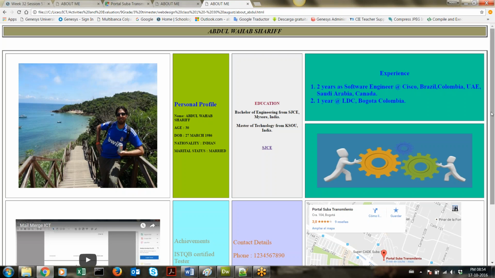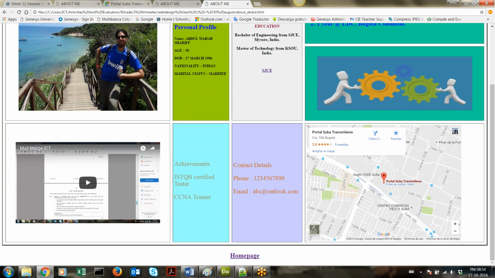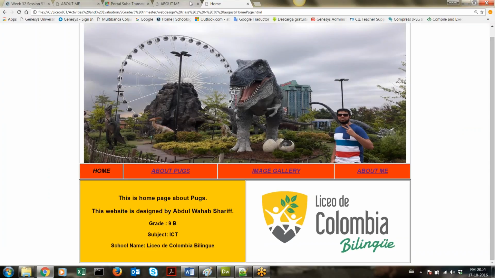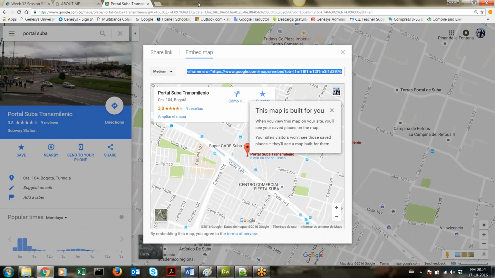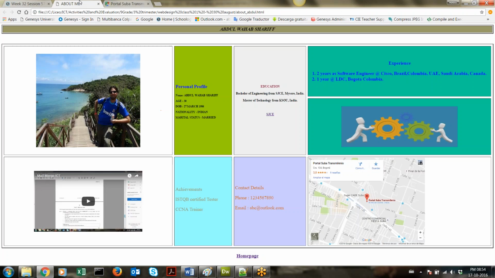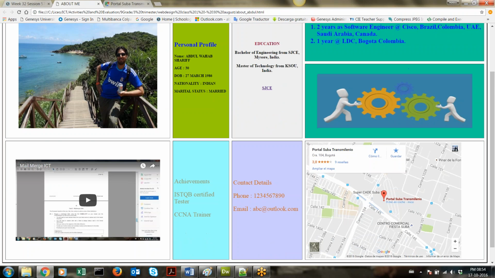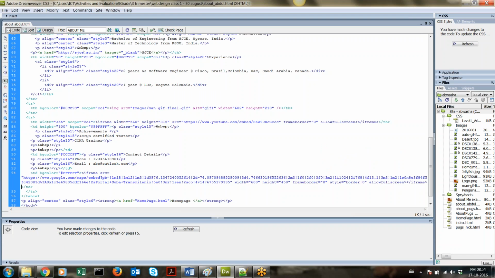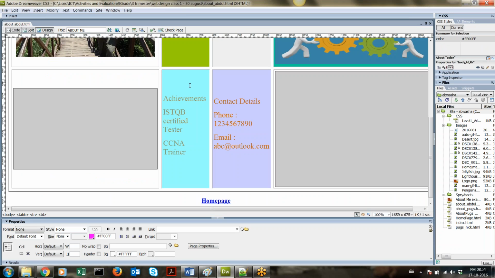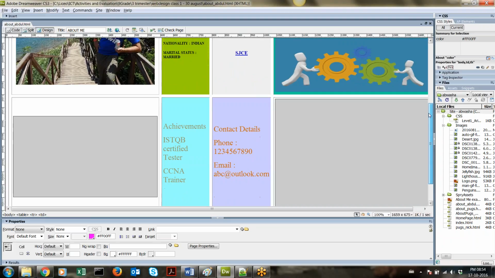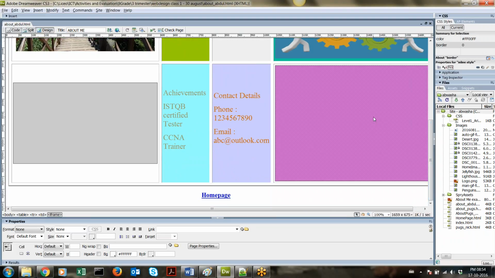It opens my resume, and then finally if I go back, I will get this home page. Okay, so now let's check how to add this. So I have this about me page which is already created. I'll open this page in Adobe Dreamweaver, and here in this column